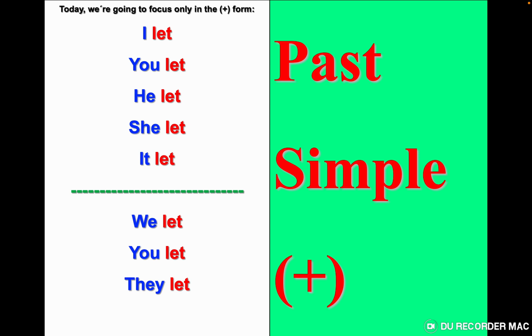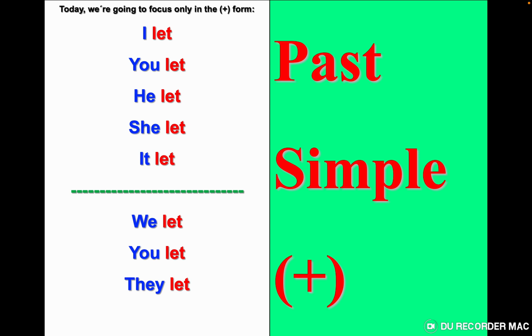Some students may ask the question, what's the difference between present simple let and past simple let? The answer I gave in the lesson in which we studied the verb cut. I told you what's the difference between cut in the present simple and cut in the past simple. The answer is with I, you, we, you, they, there is no change. But the change is just with he, she, it. In present simple we use s.